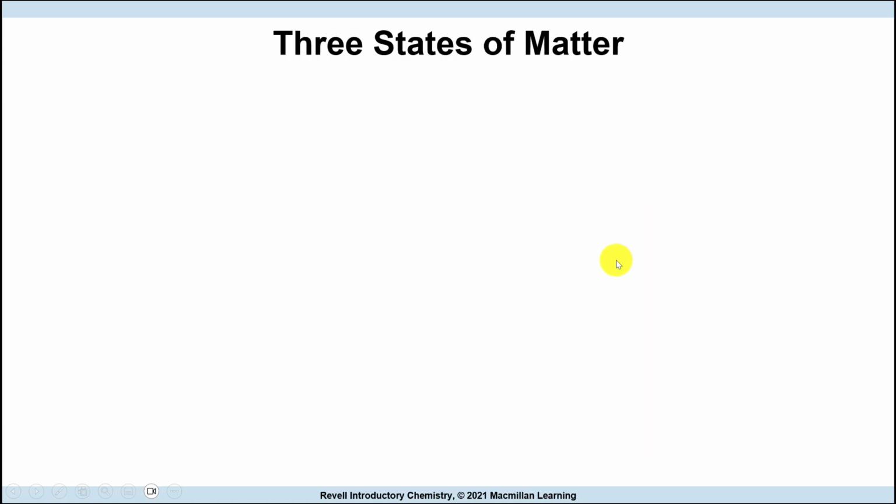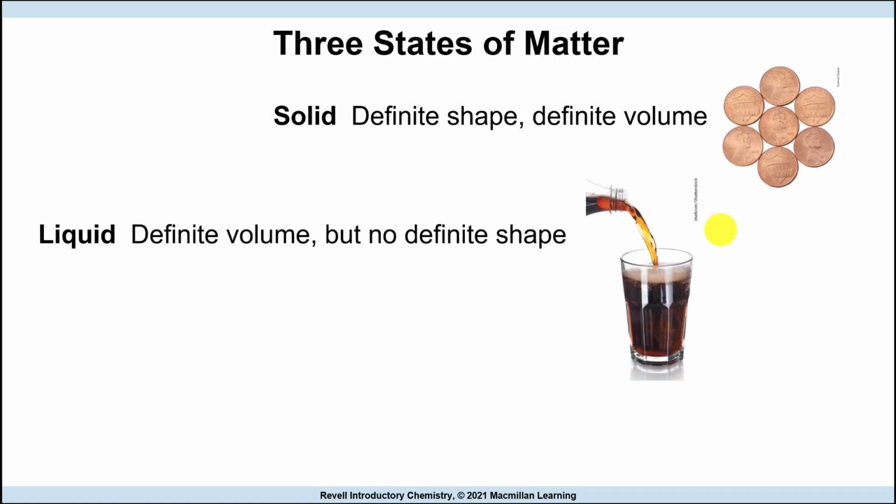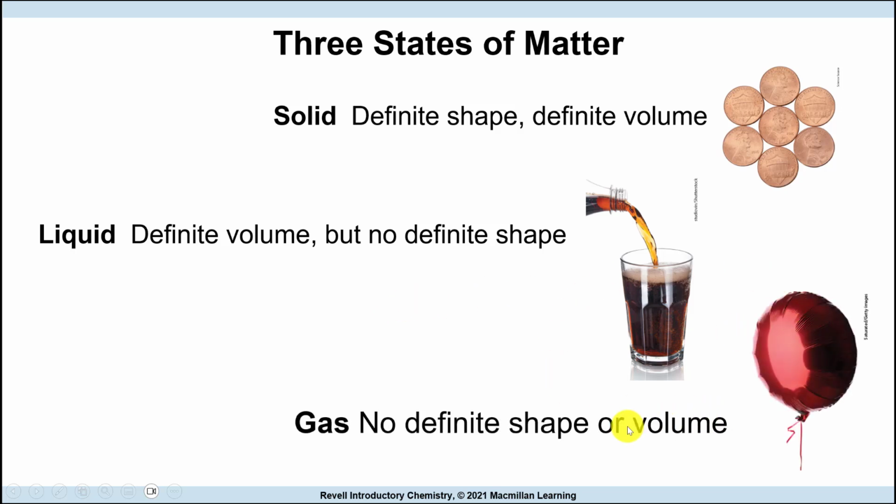States of matter. You've heard of states of matter before. We have solid, liquid, and gas. Those are the most common states of matter. Solids have definite shapes and volumes. Liquids have definite volume, but they take the shape of their containers. Gases have no definite shape or volume. So solid: definite shape, definite volume. Liquid: definite volume, but it will take the shape of the container. And gases will take the volume and the shape of the containers.